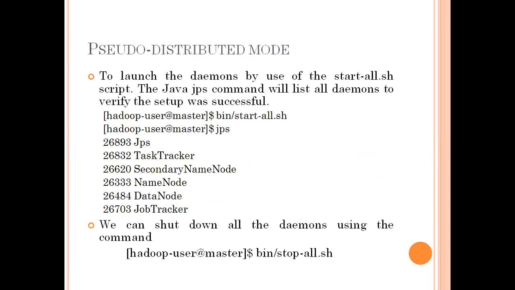And to launch these daemons, use the start-all.sh script. The Java jps command will list all the daemons. See here: bin start-all.sh, then jps lists all the processes, with numbers like 2678 jps. How many task trackers, secondary name nodes, name nodes, data nodes and job tracker, everything is going to be mentioned.